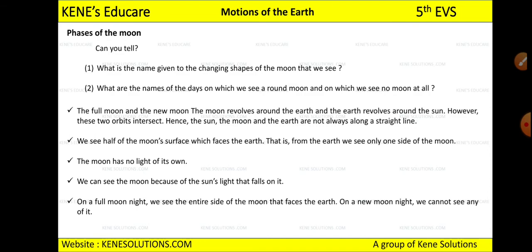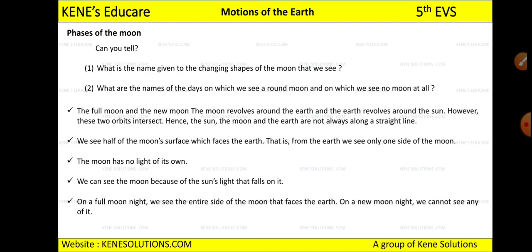And on full moon night we see the entire side of the moon that faces the earth. If you want to see the entire side of the moon, you have to observe it on full moon day. You can google when the next full moon day is, and you can observe on that day. You will see a bright white full moon.